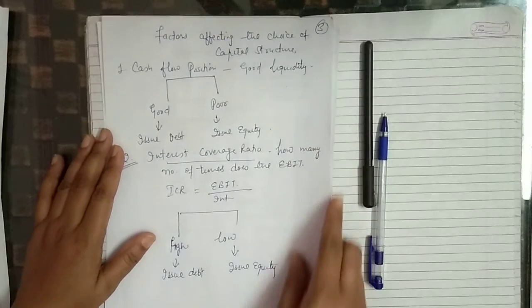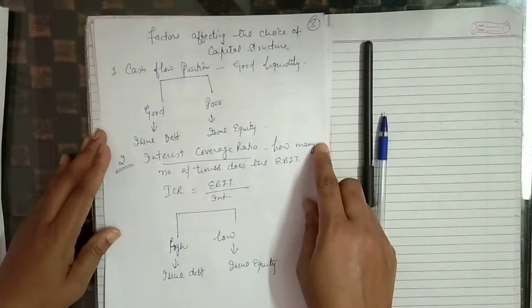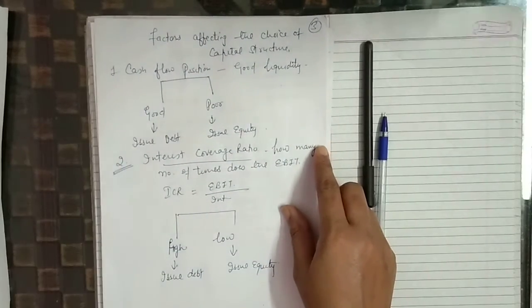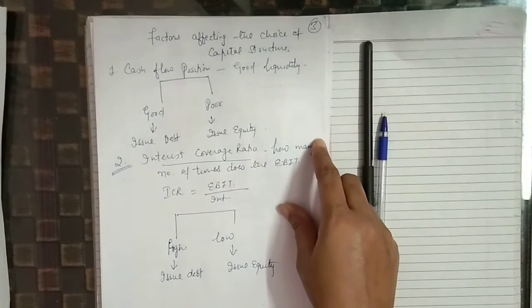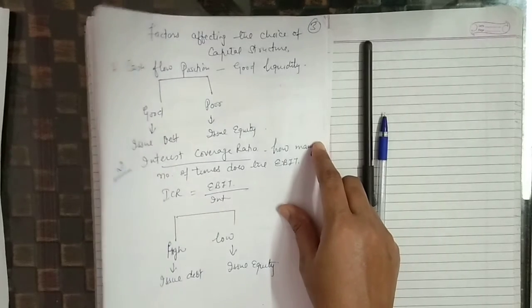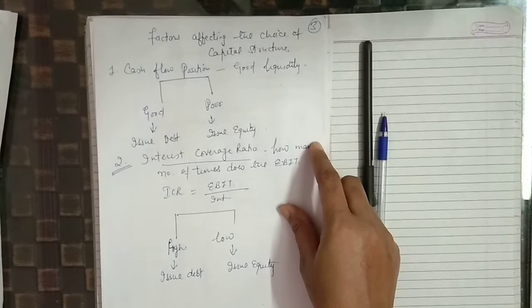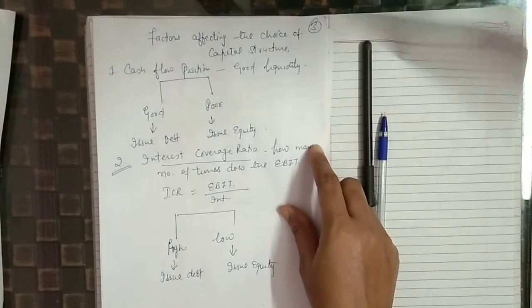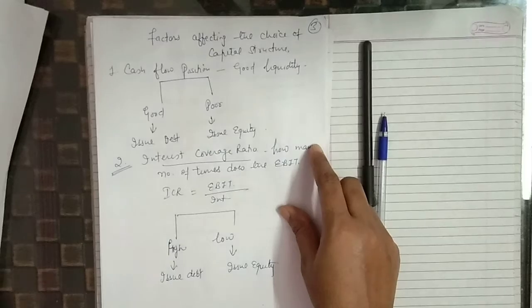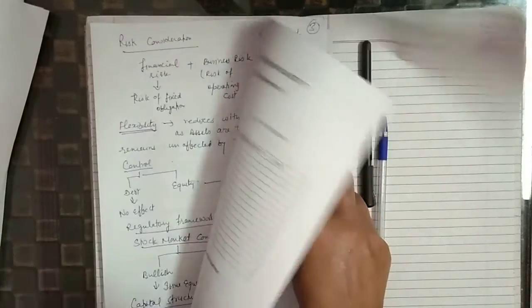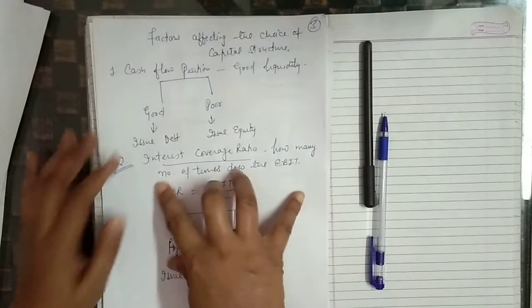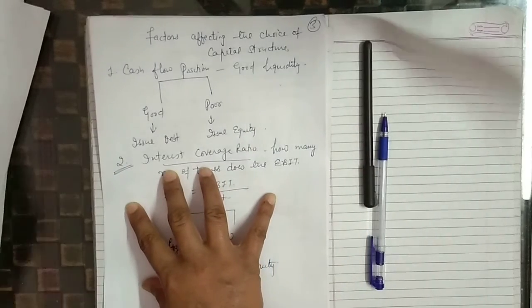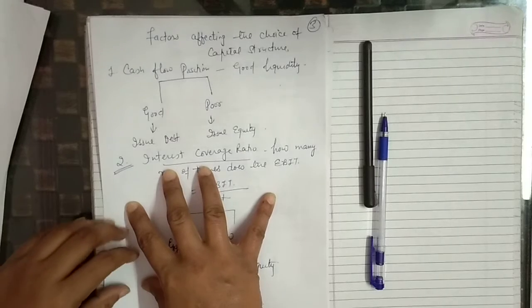First is cash flow position. Whether the organization is able to meet its liabilities on time depends upon the cash flow position. If the company has good cash, then the company should use more and more debt, as the company would be in a situation to pay its liabilities on time. If the company's cash flow position is weak or poor, then it should issue equity, as it is difficult for the company to pay interest.